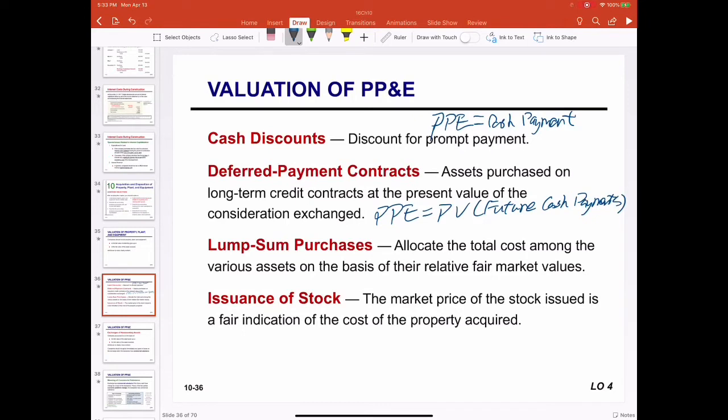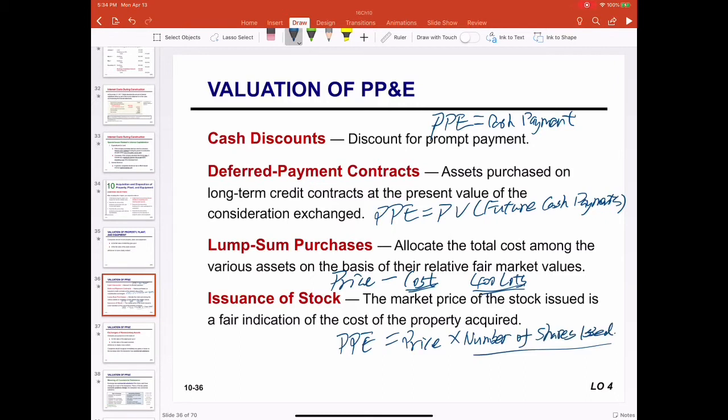If the asset purchase is a lump sum purchase, we use the price of each asset to determine the cost. Please refer to the example I covered in the prior PowerPoint, the 400 lots land purchase. If the asset is purchased by the issuance of stock, the property, plant, and equipment's valuation equals the price of the shares multiplied by the number of shares issued. These different circumstances apply different valuation methods.